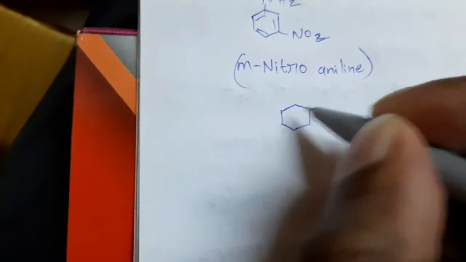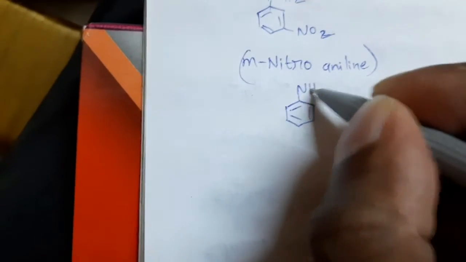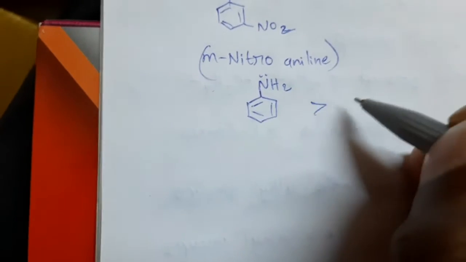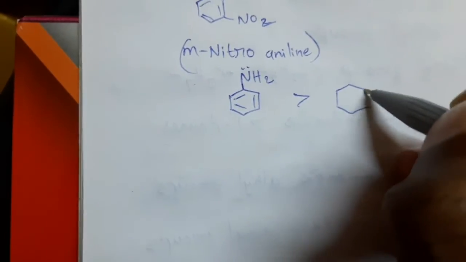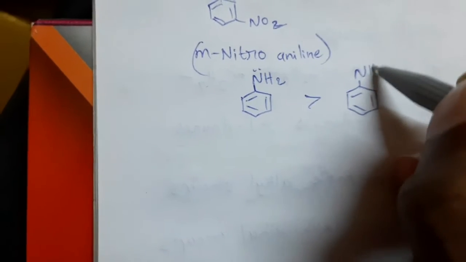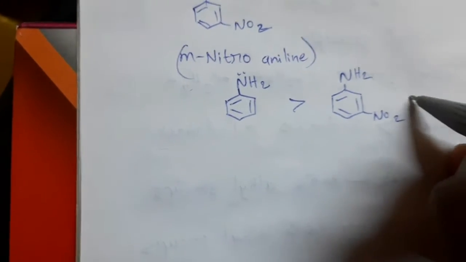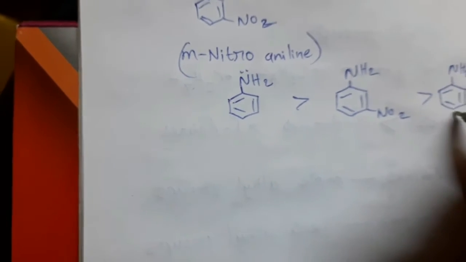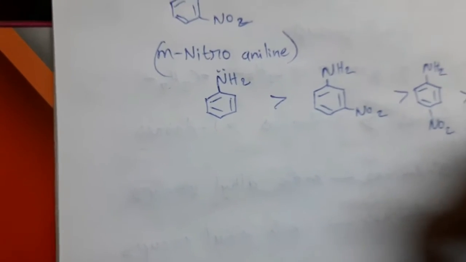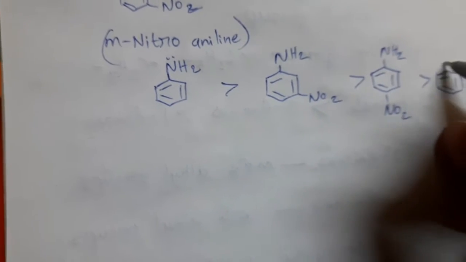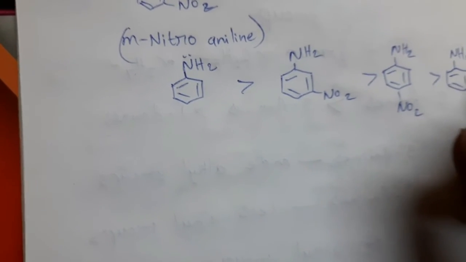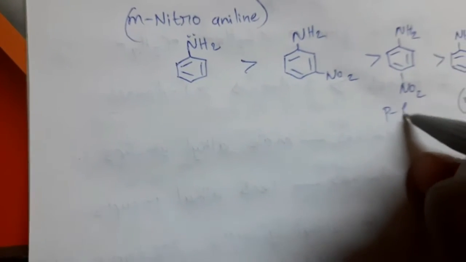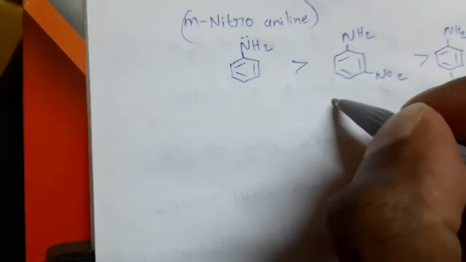Here aniline has more basic character than ortho, meta and para forms, which is greater than meta form, which is greater than para form. Least basic nature is exhibited by ortho form. This is ortho form, para form, meta form.